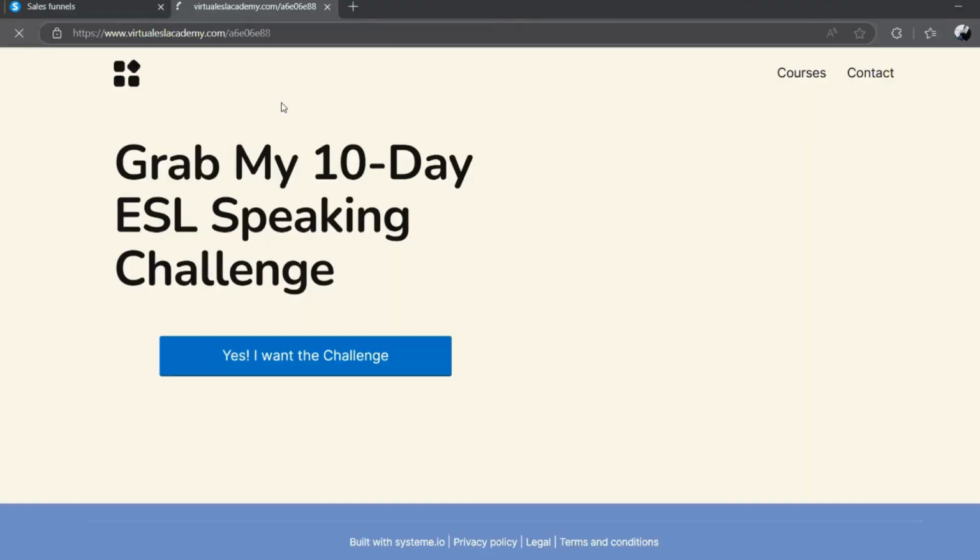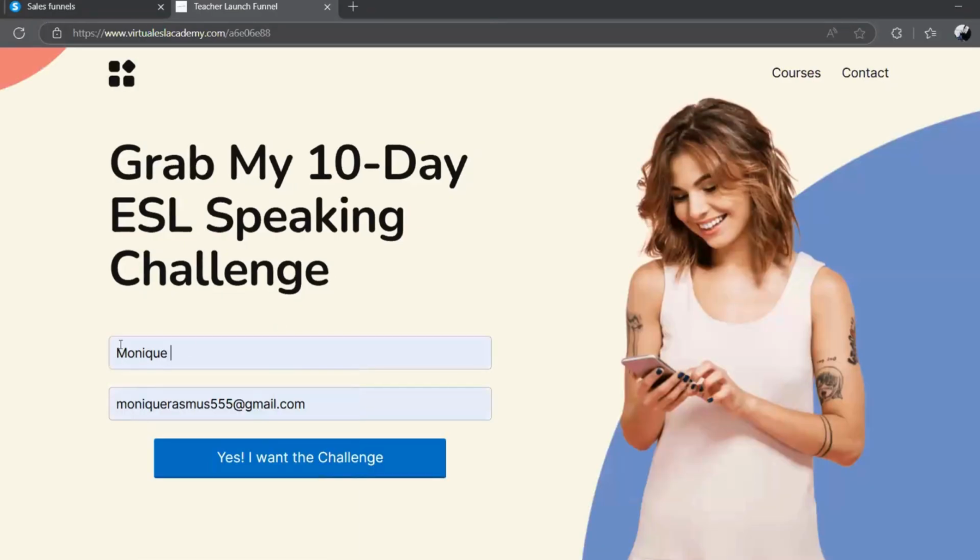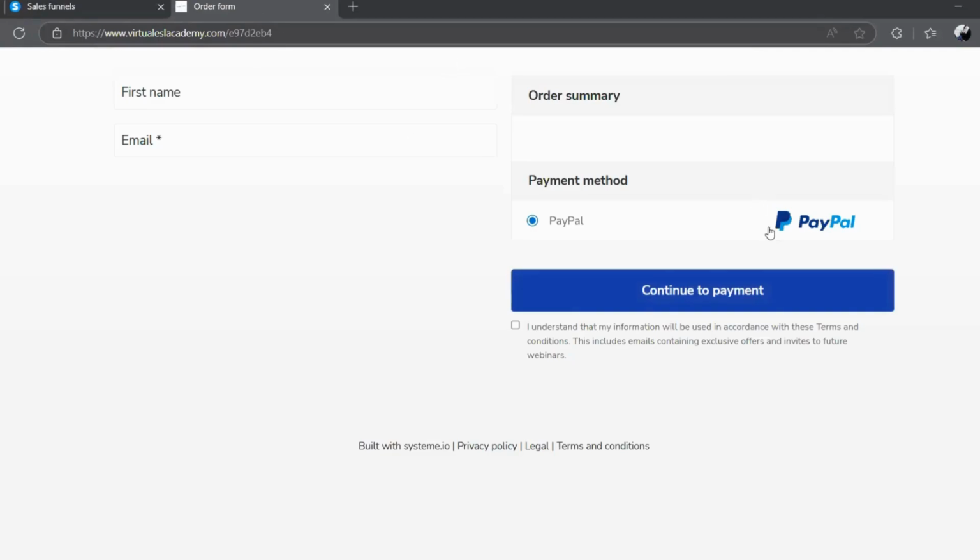Let's click on View Funnel. Okay, you'll add your email and your name. Okay, and then it goes to the order form, and there you can see PayPal is connected.